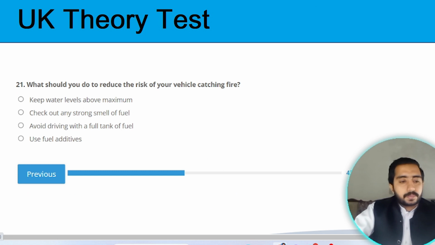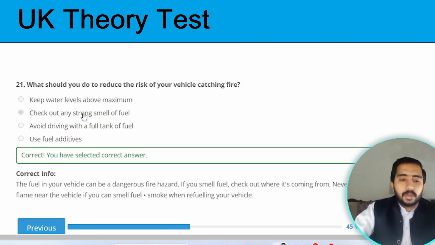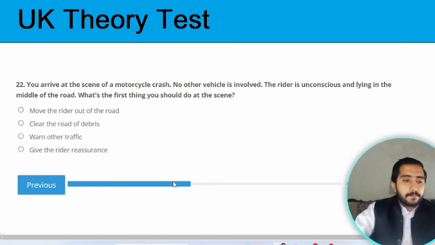Next question. Question 21. What should you do to reduce the risk of your vehicle catching fire? The correct option is check out any strong smell of fuel. Option B is the correct one. Next question. Question number 22.